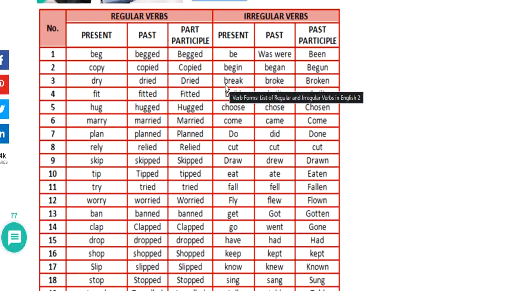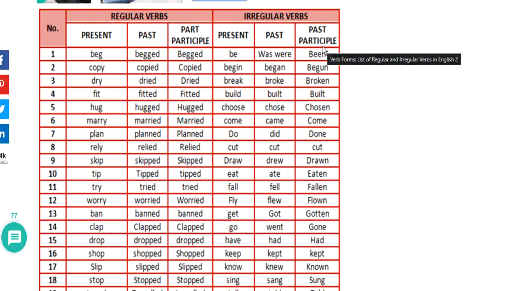This one, break, it will become broke and broken. So remember, these are all present forms, this one is the past form, and the last column is the past participle. I am discussing this to you because we will be using past tense and the past participle later.